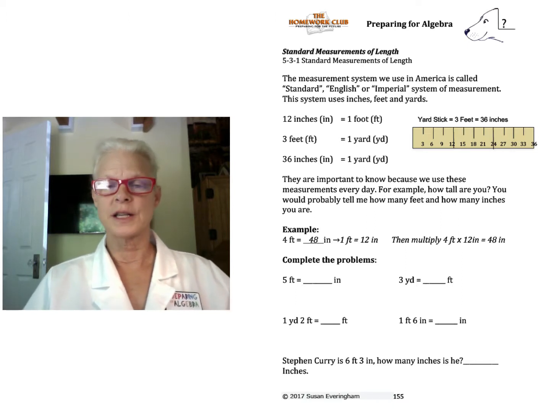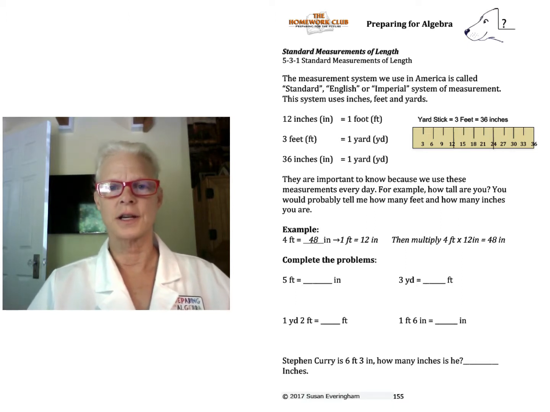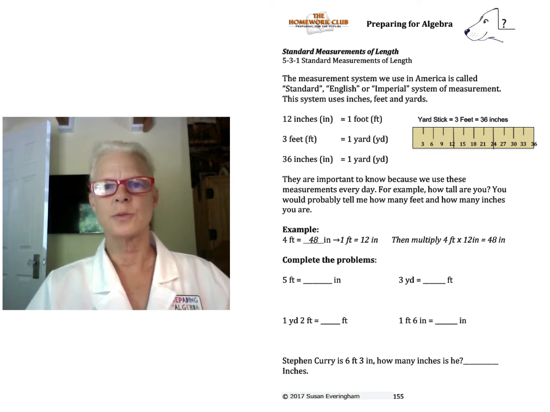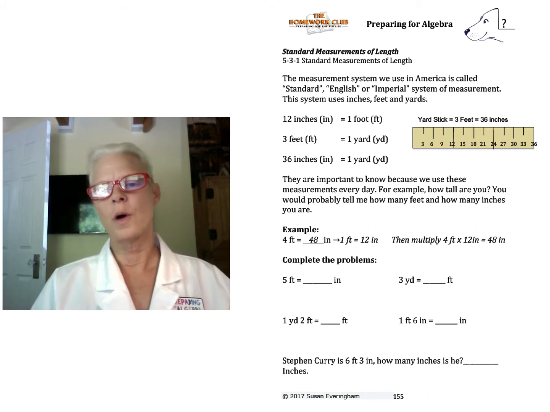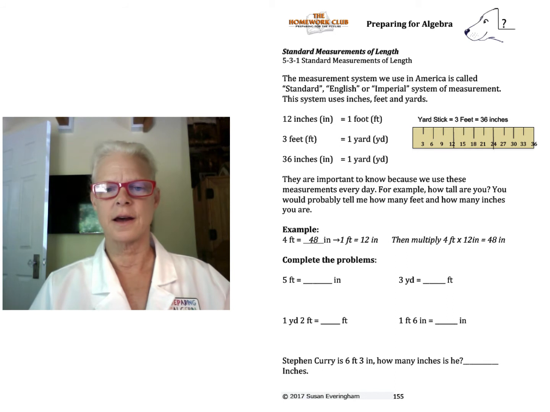55. We're still in Chapter 5. It's a new section, and we're using standard measurements of length. The American system is either called Standard English or Imperial, and we're using inches, feet, and yards. So it's important to know how to convert and how to use these numbers.